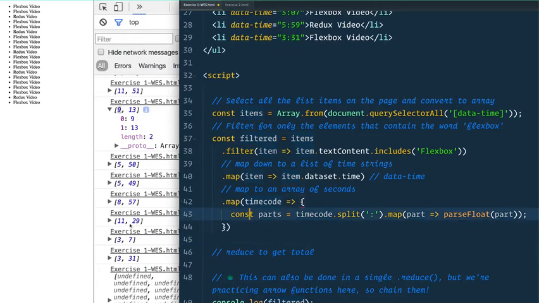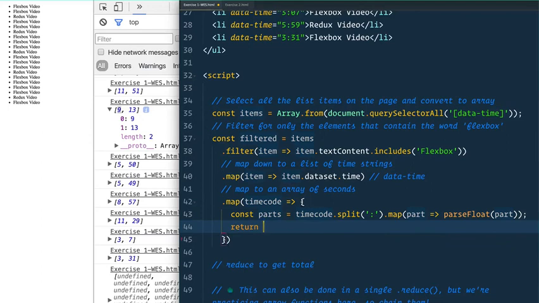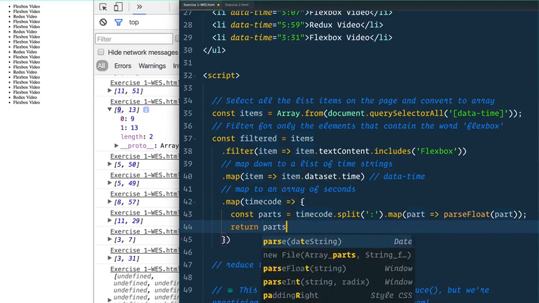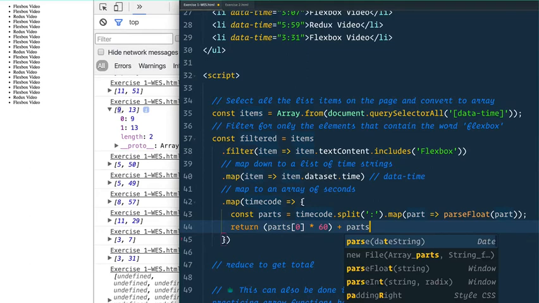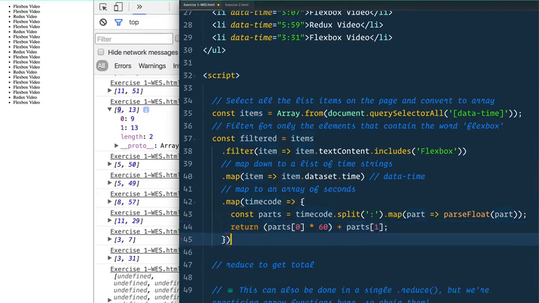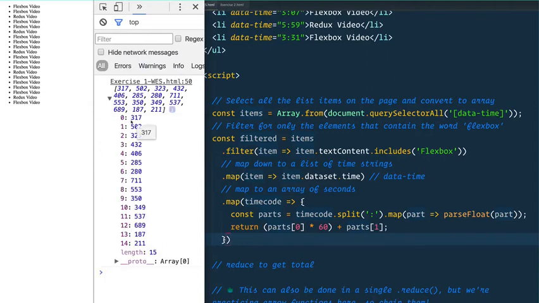Now we've got an array of minutes and seconds, and we need to just return from this map. We need to return parts[0], the first thing, times 60, because we want to return seconds in total, right? Plus, we just want to return the number of seconds. So parts[0] times 60 plus parts[1]. Now our timecode should be, nope, we've got an array of just seconds.